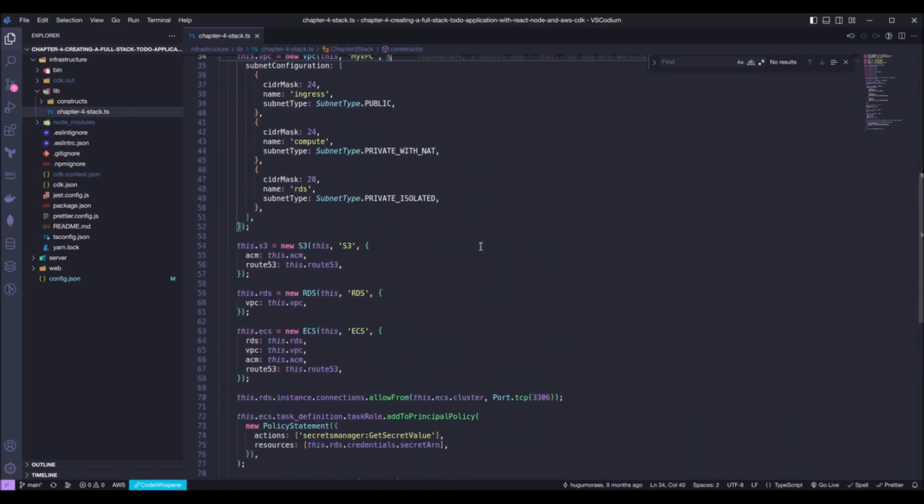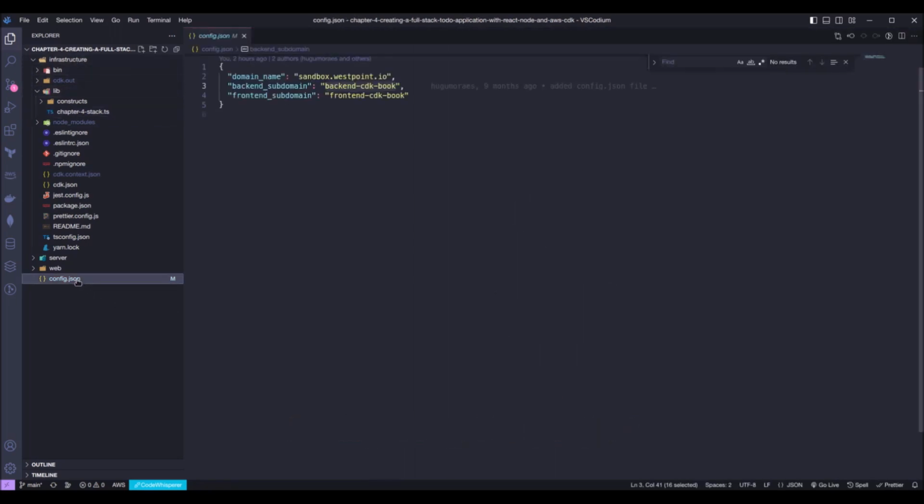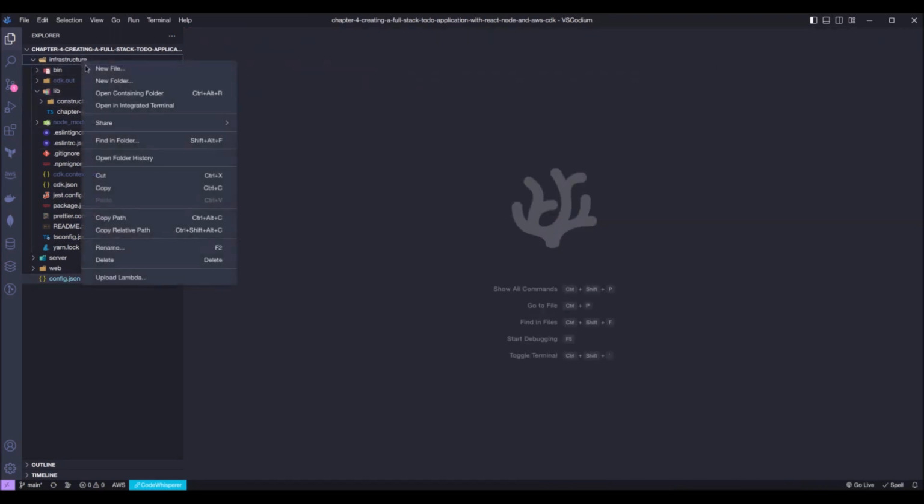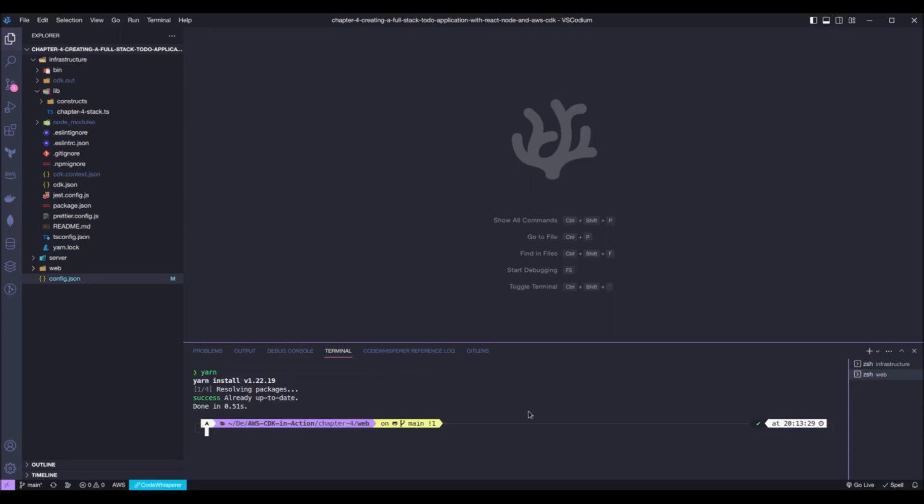Okay, so in order for us to run this code, the first thing we need to do is go into this config.json file and replace the domain name with the one you created. With that done, the next step is to open a terminal in the infrastructure folder as well as in the web folder and run yarn. This will install all the necessary dependencies. And with that done, in the web terminal, we can also run yarn build to build our React app.